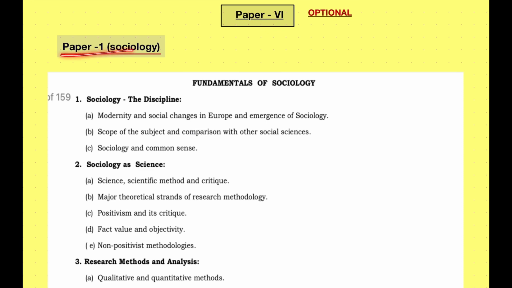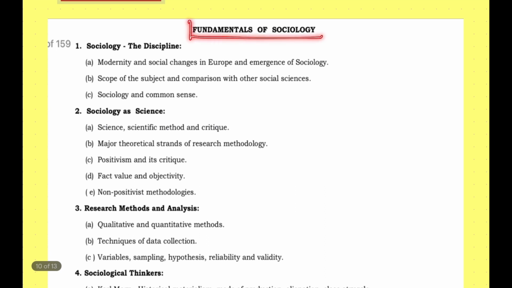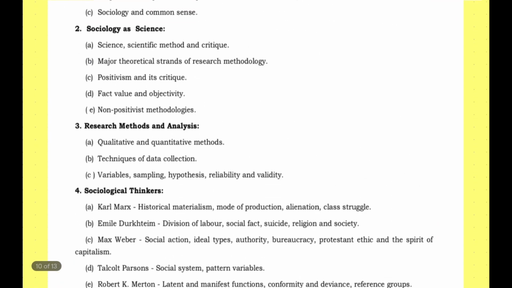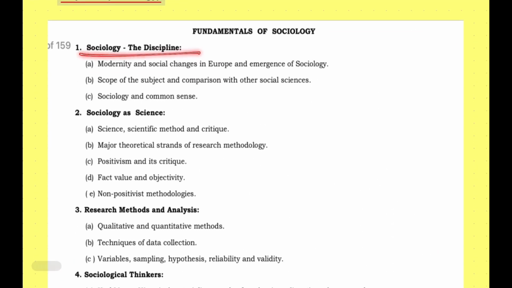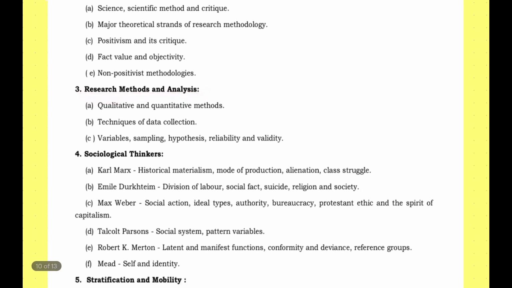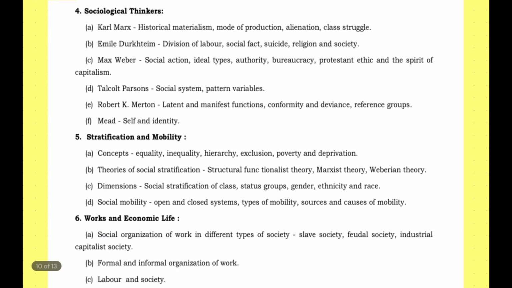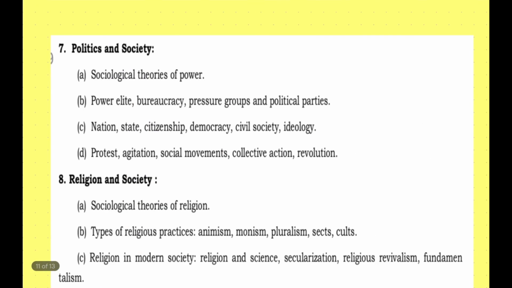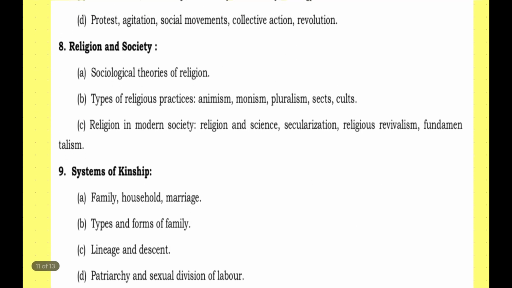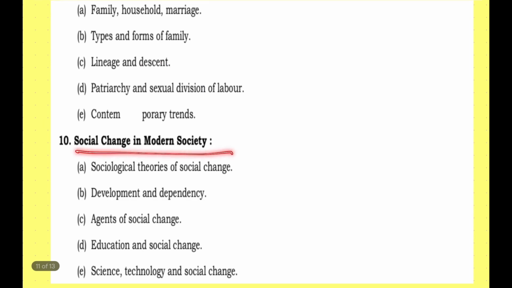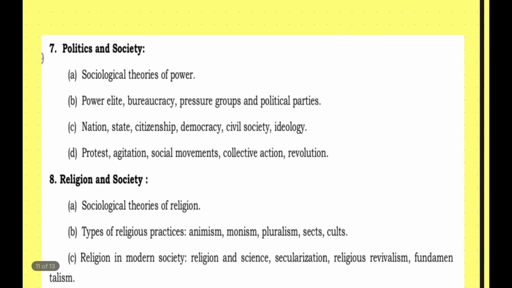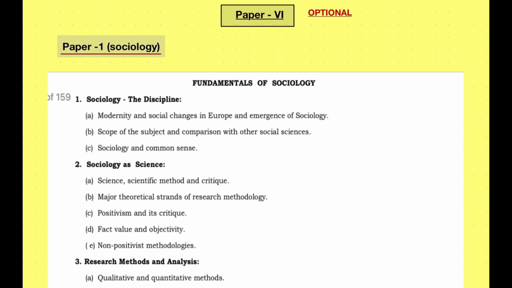Paper 1 of sociology, for the aspirants who have taken sociology as their optional, will consist of these topics: sociology the discipline, sociology as science, research methods and analysis, sociological thinkers, stratification and mobility, work and economic life, politics and society, religion and society, systems of kinship, social change in modern society. So these are all the topics which will be covered in sociology paper 1.